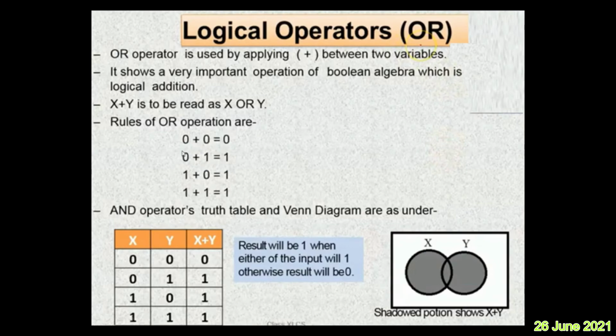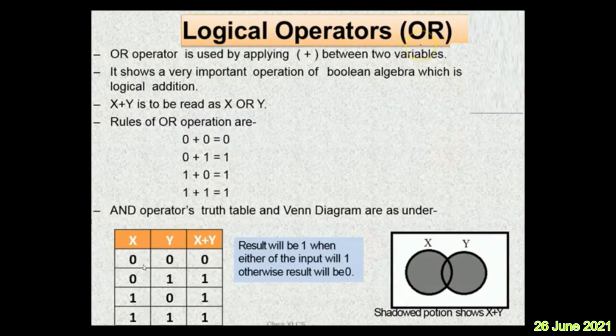I'm using the word all because there may be only two input variables, or there may be more than two. If either of the inputs is true or all are true, then the output is 1. In other words, when all the inputs are false, the output is false. When all the inputs are 0, the output is 0.